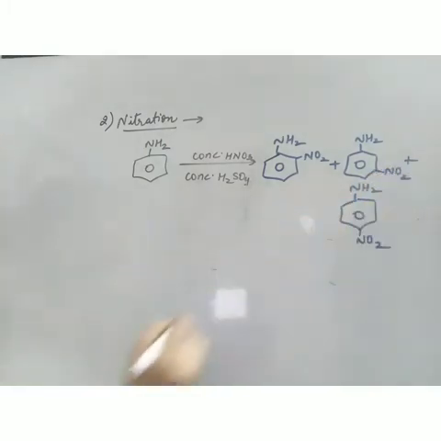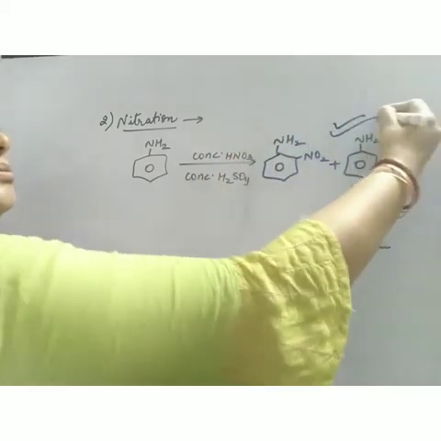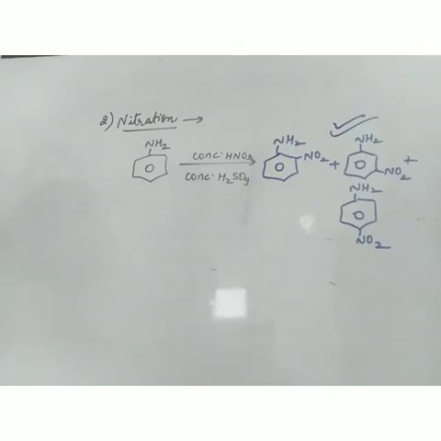Now this is a very unusual reaction because generally we get either ortho, para or meta. All the three products we don't get. So this is a very unusual reaction that whenever aniline is nitrated, we get a mixture of ortho, meta and para products. Now the question is, aniline is ortho para director, then why are we getting a meta product here? So this is the question. That during nitration of aniline, we also get meta product along with ortho and para. Now what is the reason behind this?